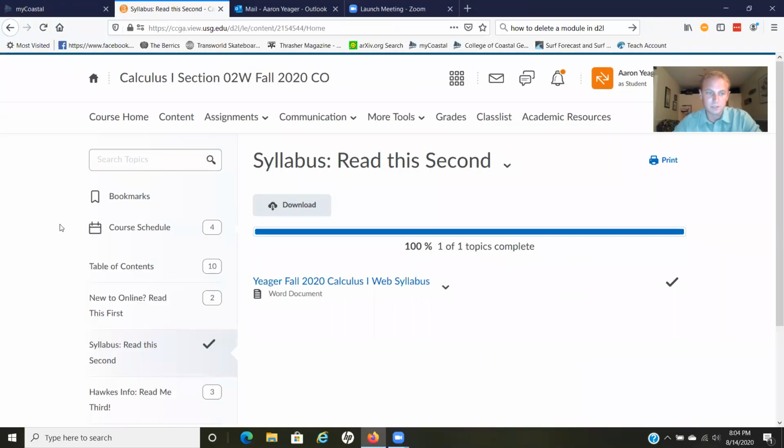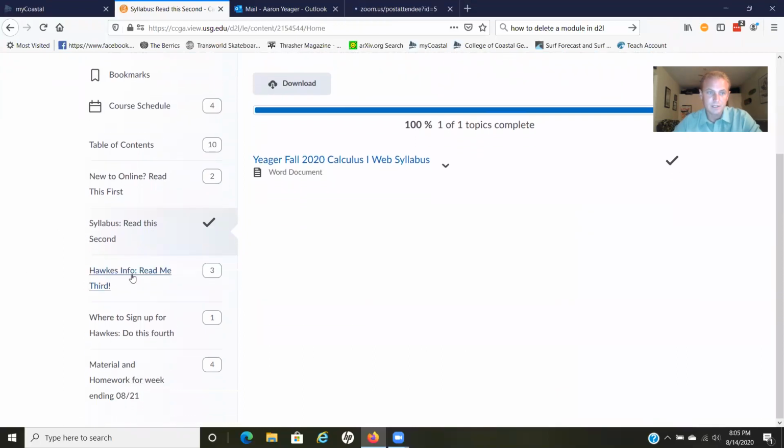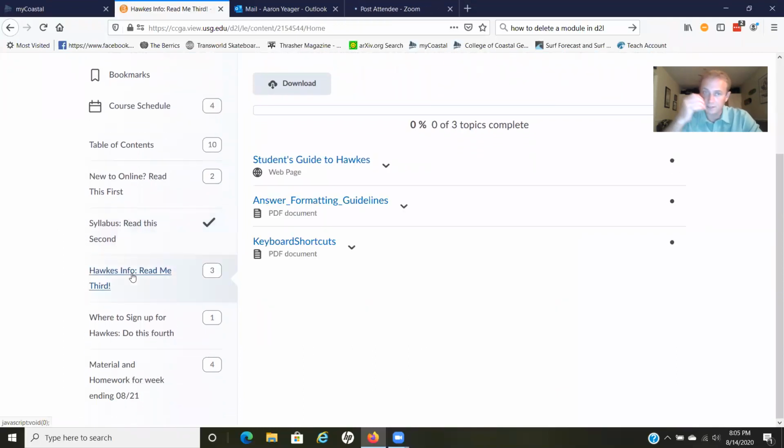The weights of everything else are in here, which you can read through at your convenience. After you've done that, all the homework is going to be on this platform called Hawks. If you click on each of these, there's a description of what it's going to be like, and then some information on how to type in things in Hawks.